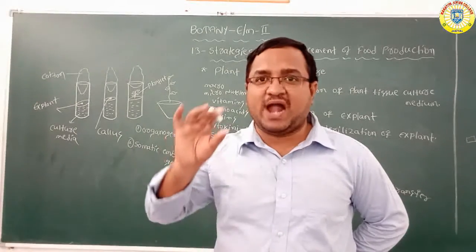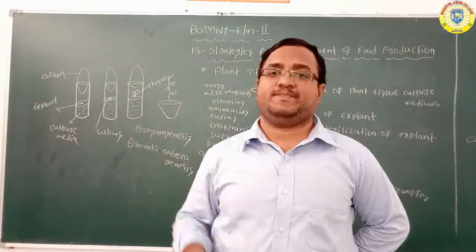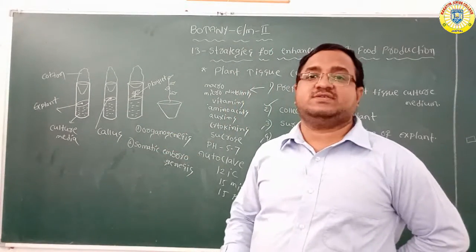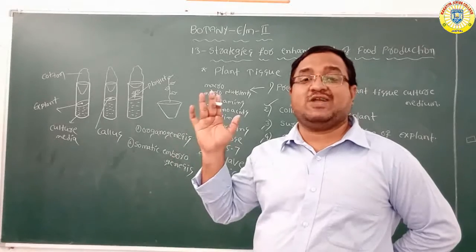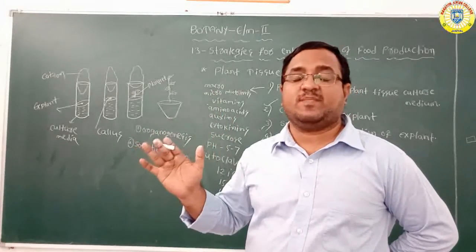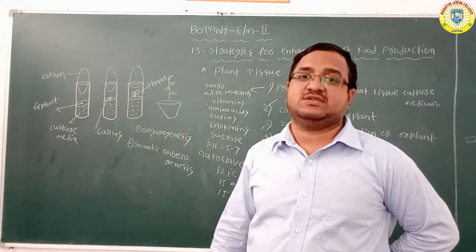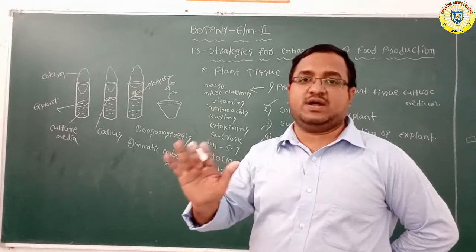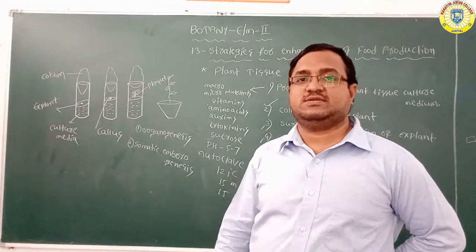As a result, new plantlets will develop.